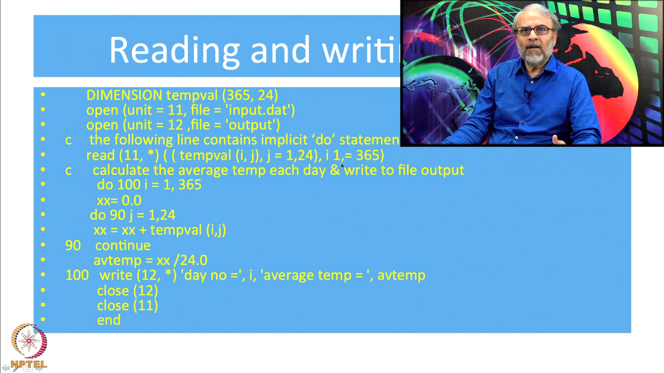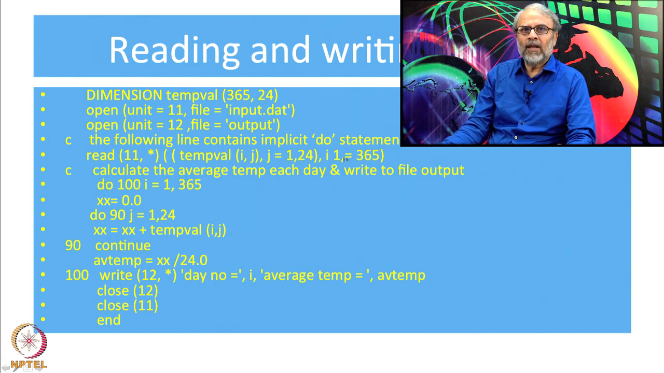1 to 365. Actually, there is a slight error here. It should be I going from 1 comma 365. This equal to sign should be after I. See here, j going from 1 to 24, I equal to 1 comma 365. Okay. So, this way I read all the information from file which is labeled 11 and both do loops are